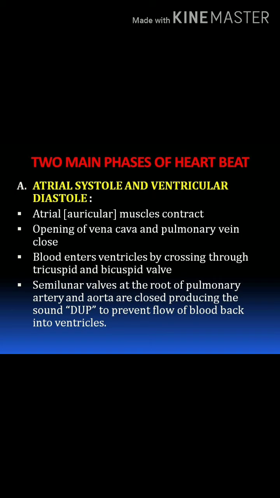At that time, what will happen? First, the auricular muscles contract. The muscles present in the auricular region undergo contraction. When auricular muscles contract, the openings of the vena cava and pulmonary veins close. In the diagram you can observe the openings of the vena cava and pulmonary veins closing, to avoid the backflow of blood. Next, blood enters the ventricles by crossing the tricuspid valve and bicuspid valve.